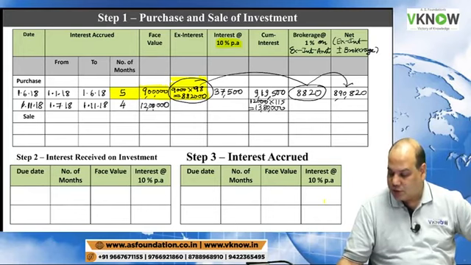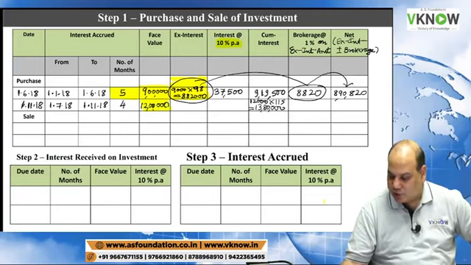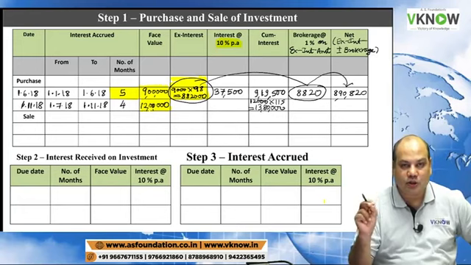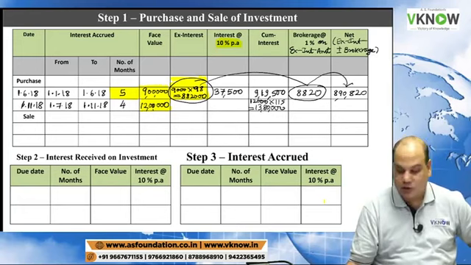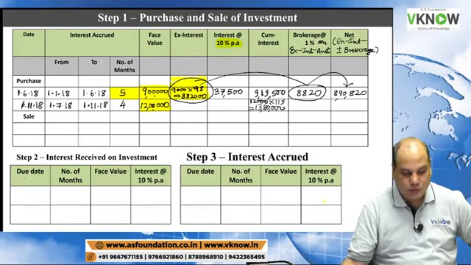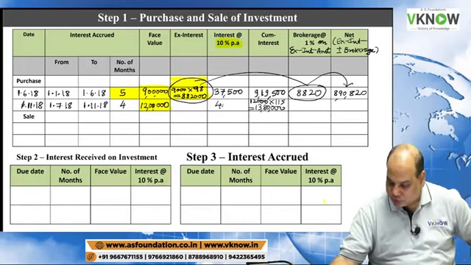13 lakh 80,000. Now we have to find out interest. Interest will be calculated on face value. Everybody take your calculator. Type 12 lakh into 10% into 4 by 12. So your interest figure is how much? Interest figure is 40,000.